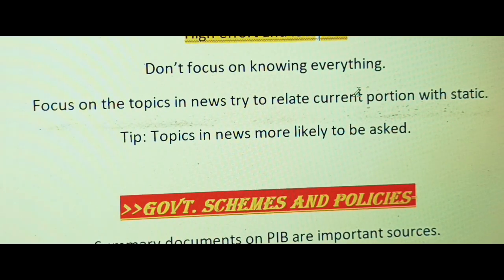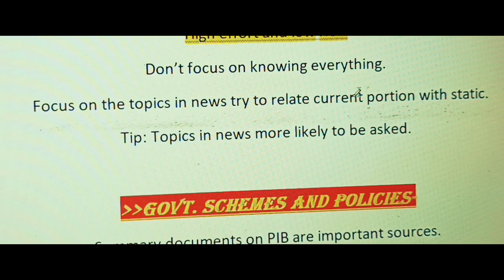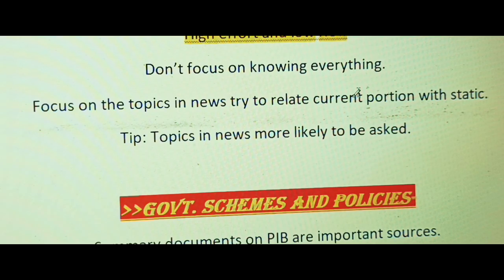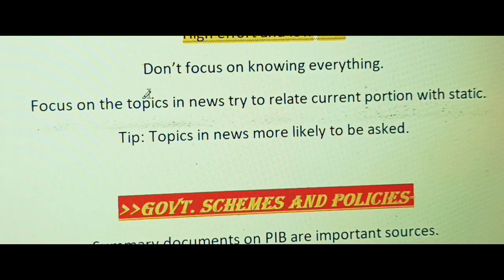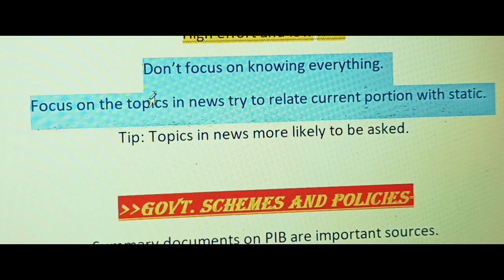So don't focus on knowing everything. You can't know everything in science and tech, and you can't think, I just need to study that, then that, and so on. You just need to focus on topics in news. This is the most basic and important thing you can do and follow in science and tech: topics in news.